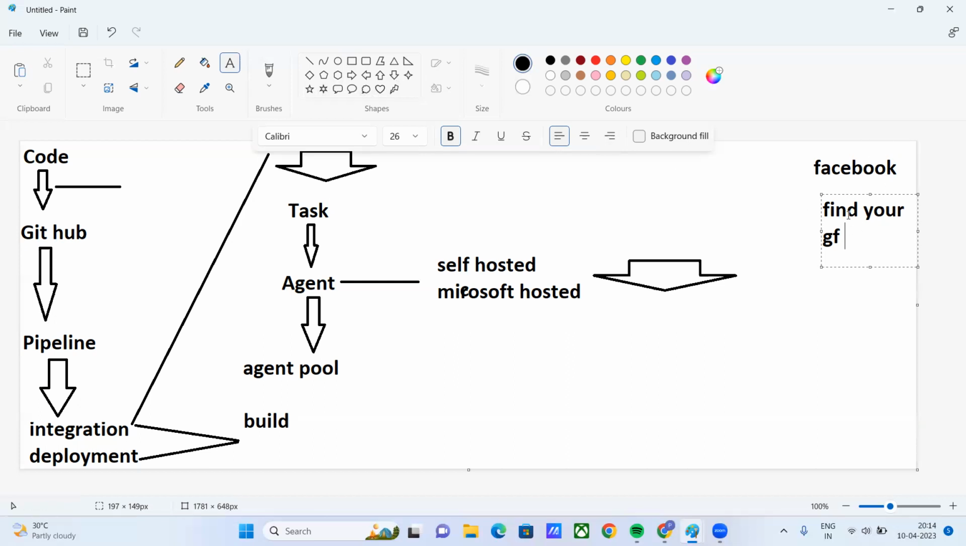This is called deployment of the customer's requirement, whatever it is. Deployment means it is on the actual server. What do I mean by actual server? If we are hitting the URL www.facebook.com, this find your girlfriend feature should come there. So you can find your girlfriend.